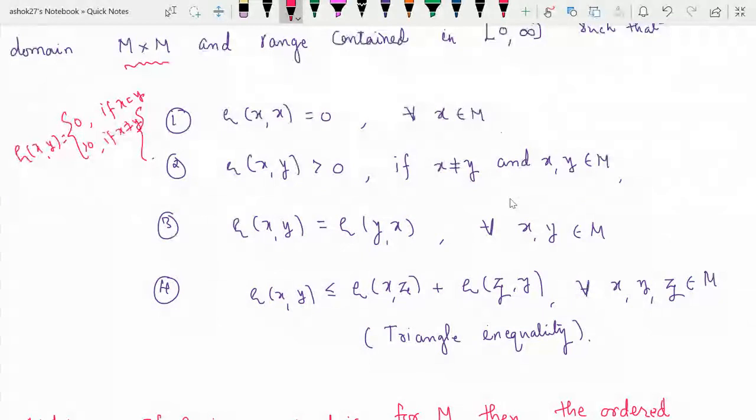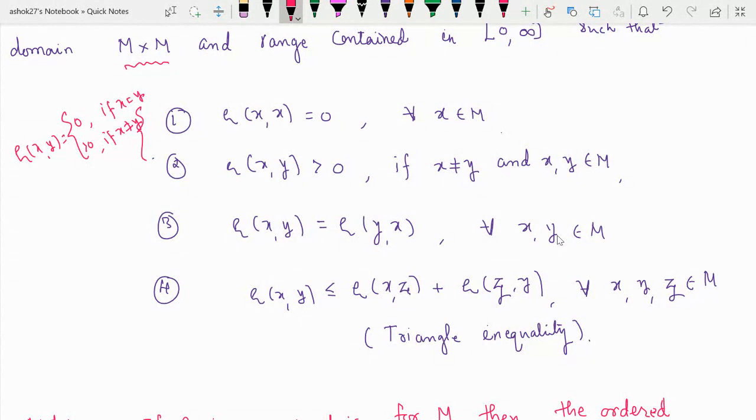So you can call this a distance. The distance between any two points is either 0 or strictly greater than 0. If these two points are equal or same, then this distance will be 0, and if these points are different, then the distance will be positive. So rho of xy is strictly greater than 0 if x not equal to y.